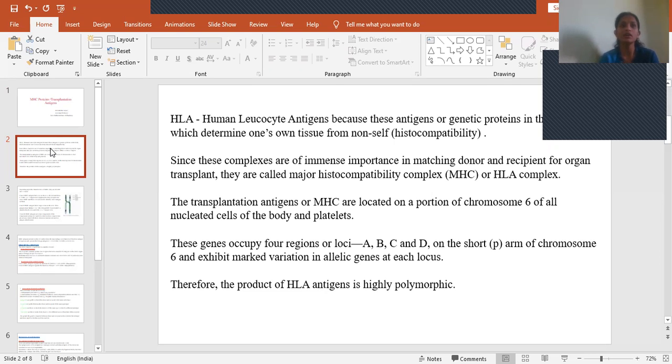Where are these transplantation antigens located? They are located on chromosome 6 of all nucleated cells of the body and also platelets. On chromosome 6, they are located at the loci A, B, C, and D, on the short p arm of chromosome 6. These are the locations of the MHC proteins. As they are located at different loci, they are highly polymorphic in nature.